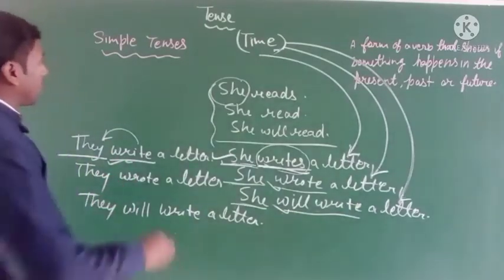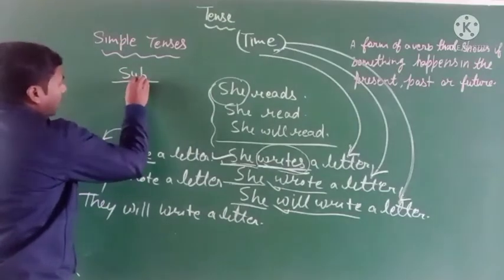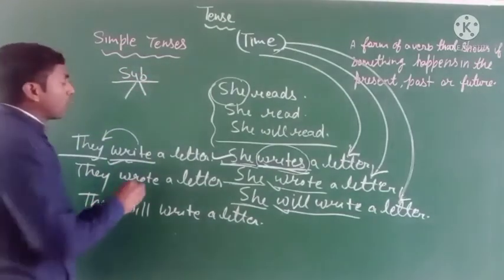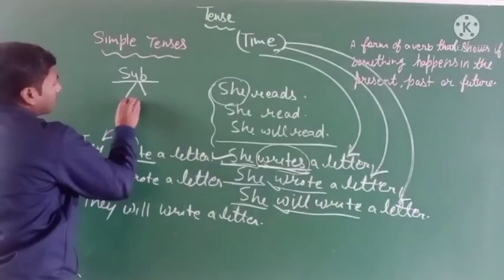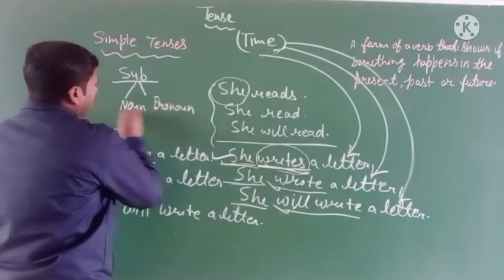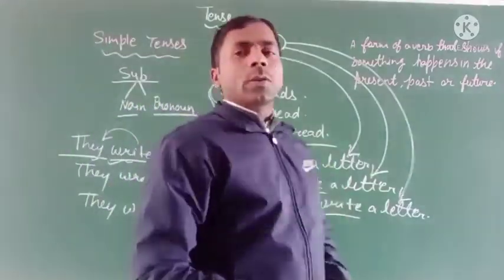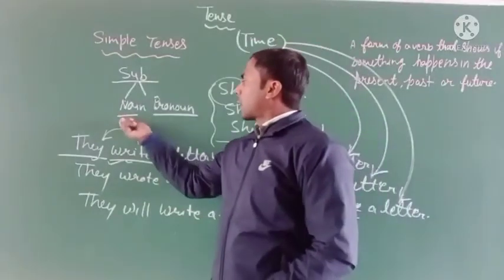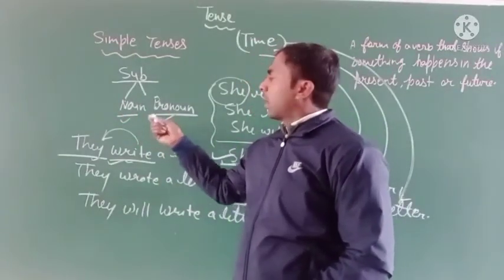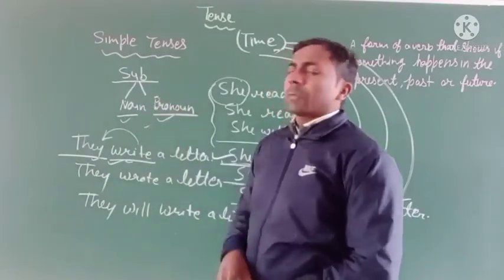First, you should know that subject has two parts: noun and pronoun. Generally, subject has two parts, noun and pronoun. Other words, like adjectives, phrases and articles, can be added in the subject.